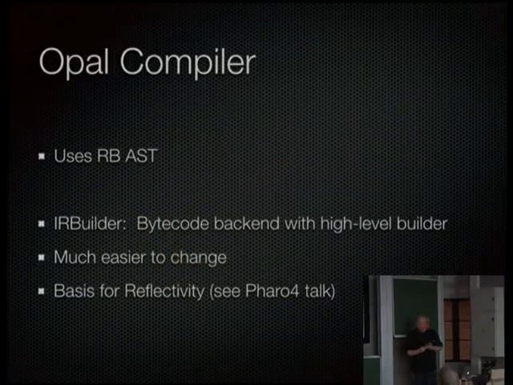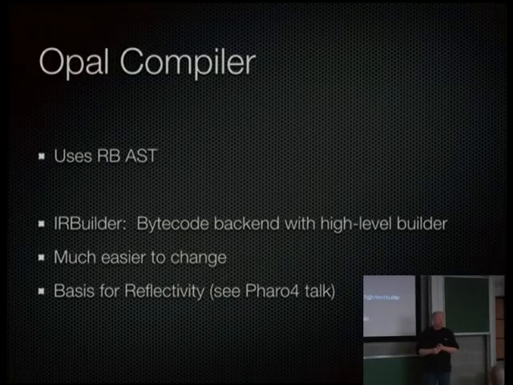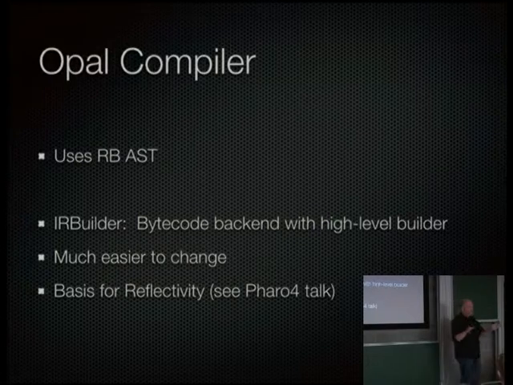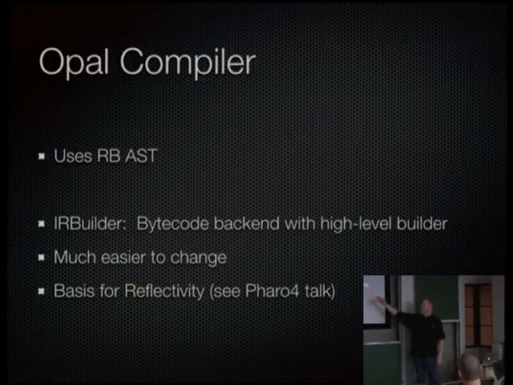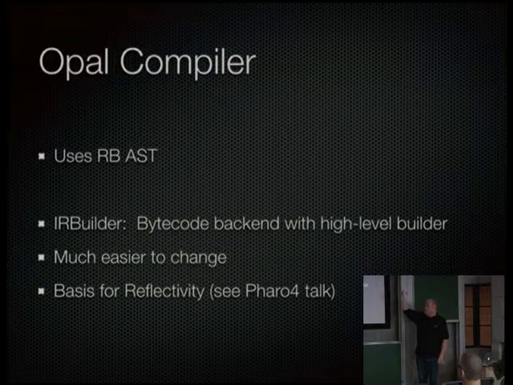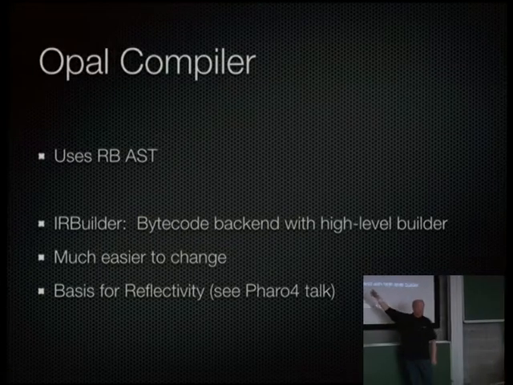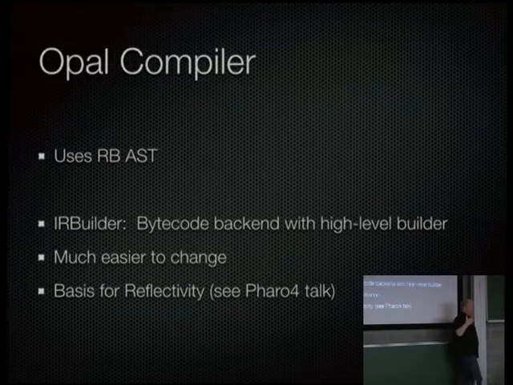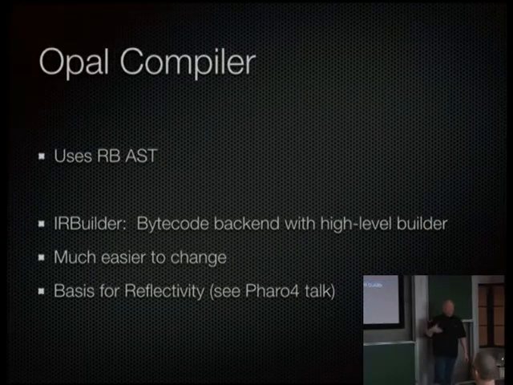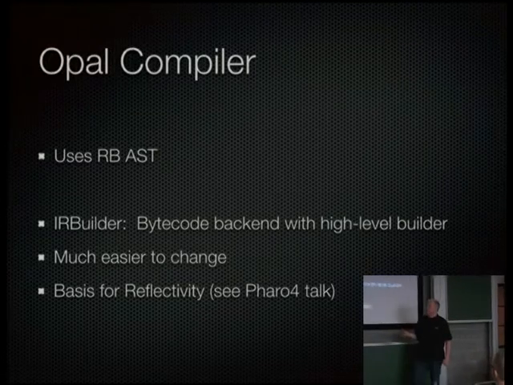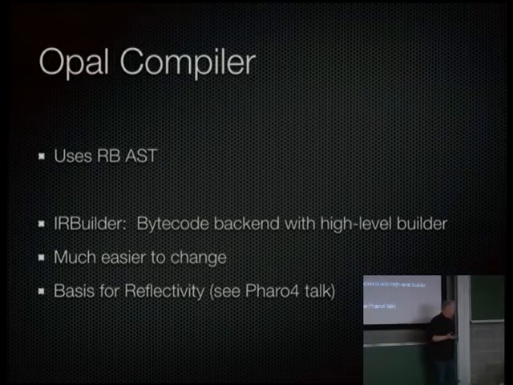So then we actually did a lot of big changes in Pharo 3 that are completely invisible. One is that we replaced the Smalltalk compiler, the compiler that takes text and makes bytecode. That was completely replaced by a re-implementation which uses the abstract syntax tree from our tools, which is very high level. It was actually implemented for a refactoring tool, and now we use it in the compiler, which is kind of interesting and gives you a lot of flexibility.